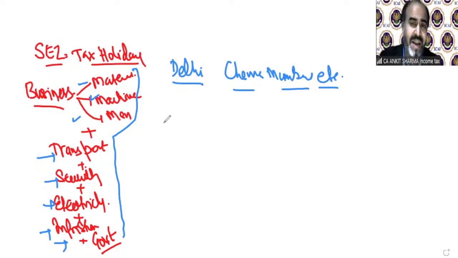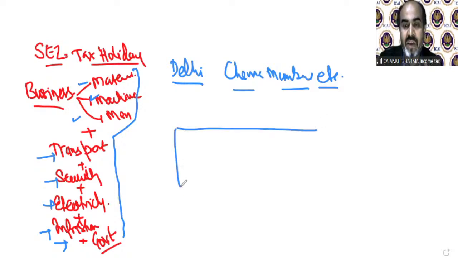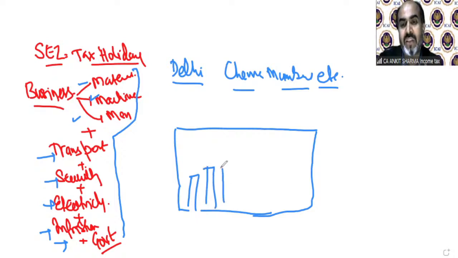if any city, any state needs to be developed, then there's a very important thing we need, and that is manufacturing units. If a manufacturing unit is available in any city, then that place is automatically going to be developed. We can provide employment there, revenue collection will increase, and the government will help you in each and everything. So take an example: 40, 50 years before, Delhi was like this, and everybody wanted to establish their business in metro cities. Take Delhi as an example. All factories and units were being established in Delhi.